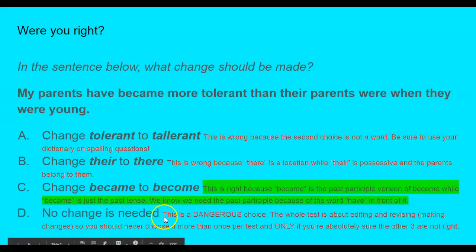And then the last choice is wrong, and this is actually a dangerous choice. No changes needed. This whole STAR test is about editing and revising, which means making changes. So you should never choose it more than once per test, and only choose it if you're absolutely sure the other three are not right. If you cannot, with proof, not it looks right, sounds right, like that's the kind of proof I'm talking about. If you can't disprove the other three, don't choose this. It's probably one of the other three. No changes needed. I always recommend don't choose it more than once per test. And only if you're absolutely 100% positive sure that the other three are not the correct choice.